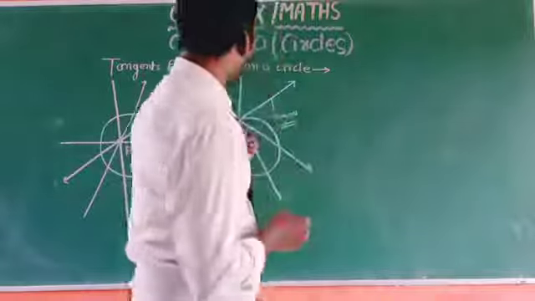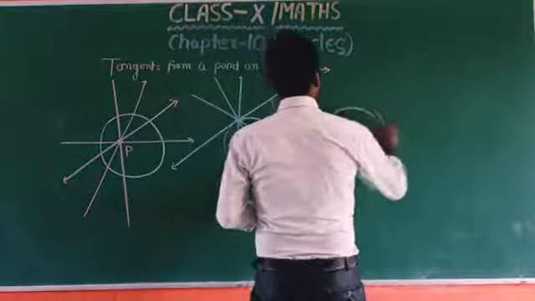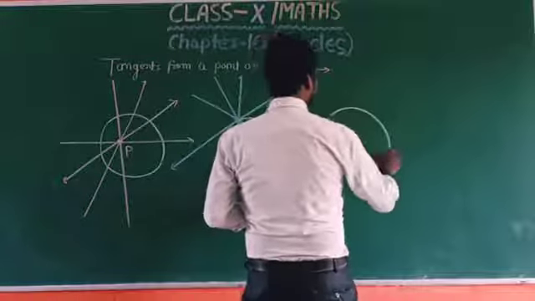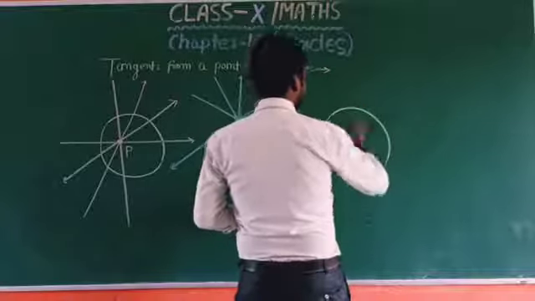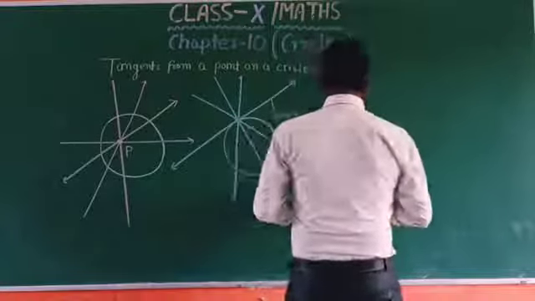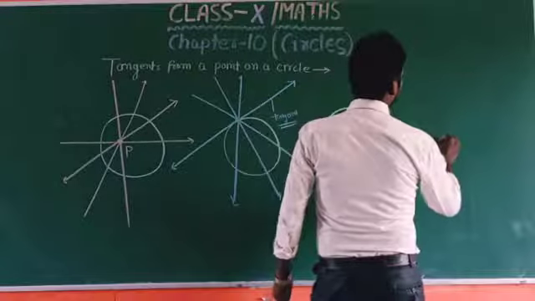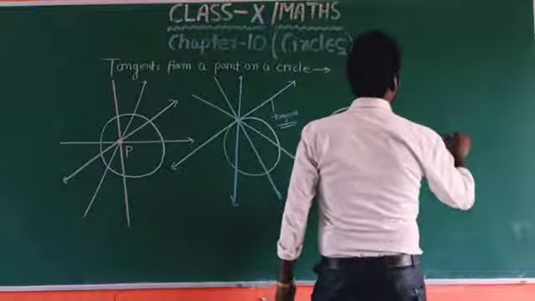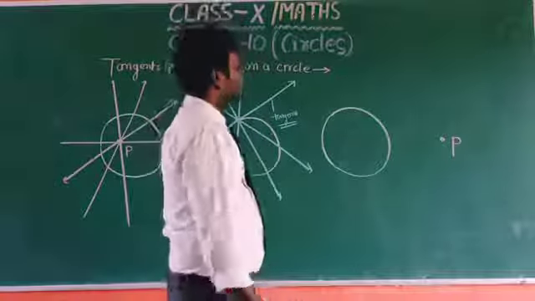And the third possibility is, if the point lies outside the circle, suppose this is point P, which lies outside.